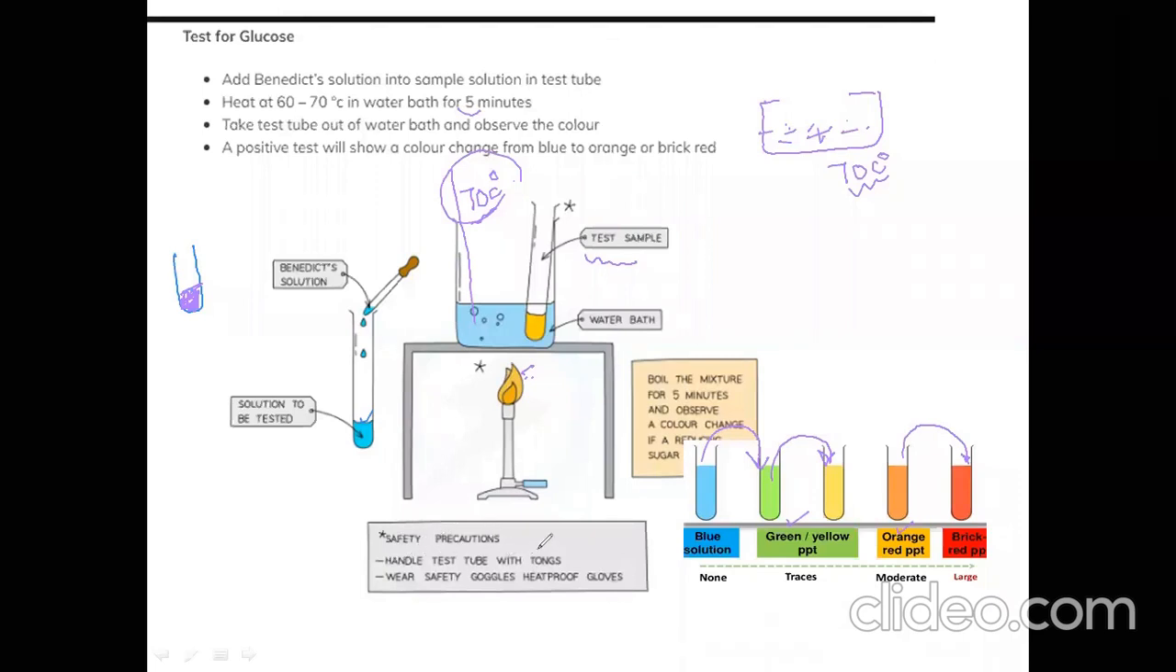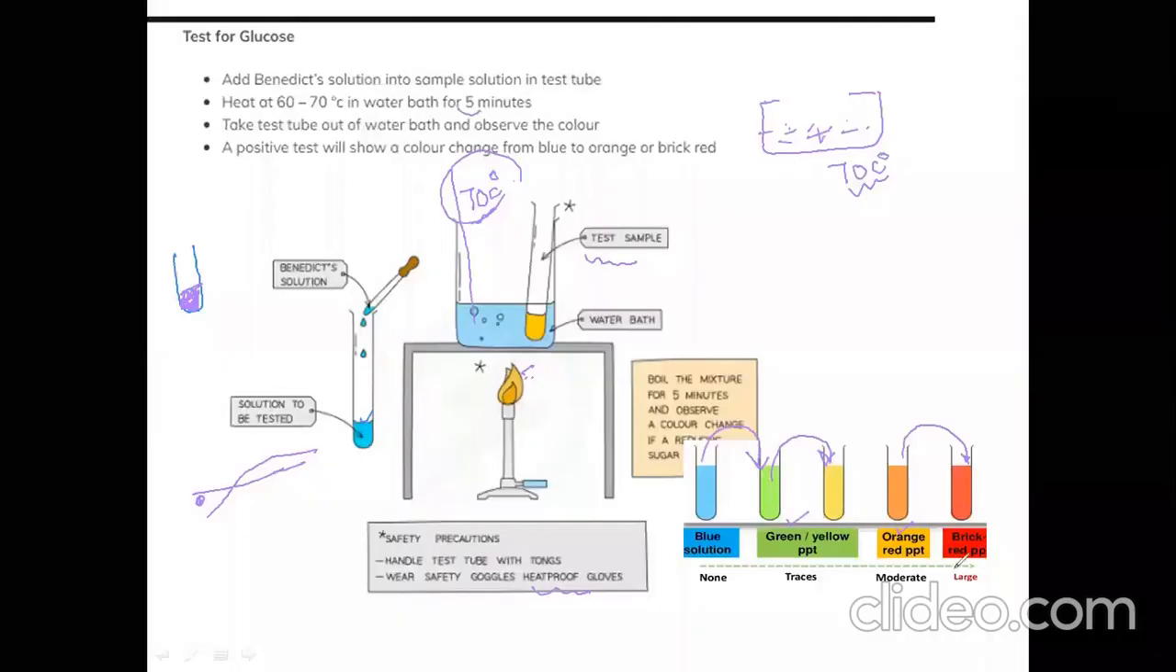Handle the test tube with tongs. This is something available in the lab, right? You have to handle the test tube with it, not with your hand, because the water bath temperature is high. And wear safety goggles to protect your eyes. You should also use heat-proof gloves when you are performing this experiment. These are safety precautions that you have to follow while performing this.